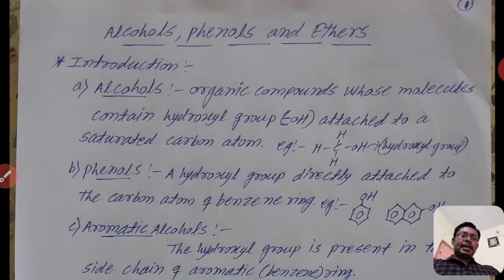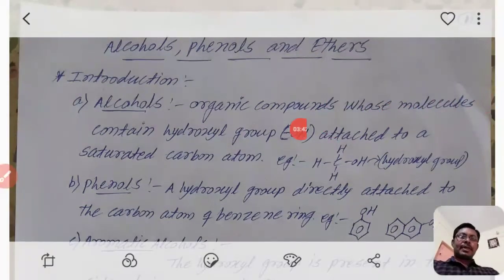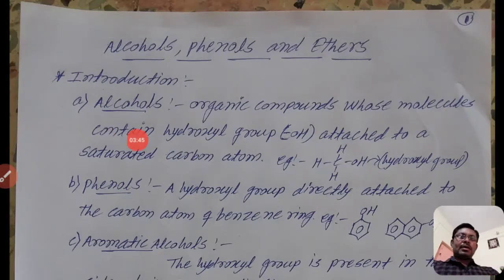See here, there is alcohols. Alcohols are organic compounds whose molecules contain a hydroxyl group, that is an OH group, attached to a saturated carbon atom. Saturated means carbon-carbon single bond compounds. The hydroxyl group is attached to a carbon atom which is saturated. For example, see here, CH3OH.